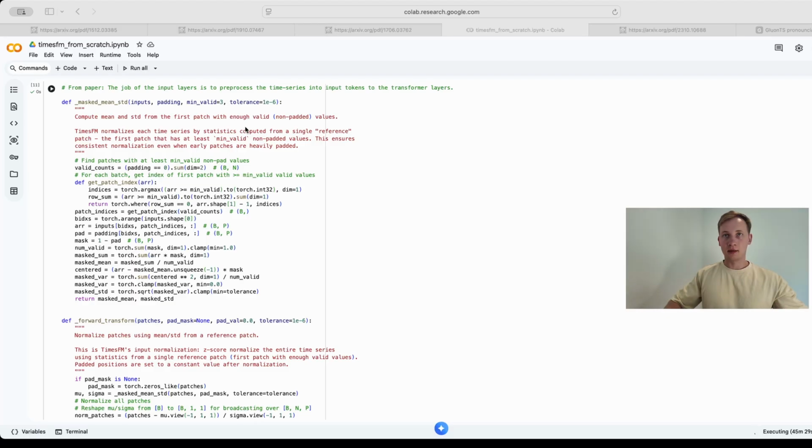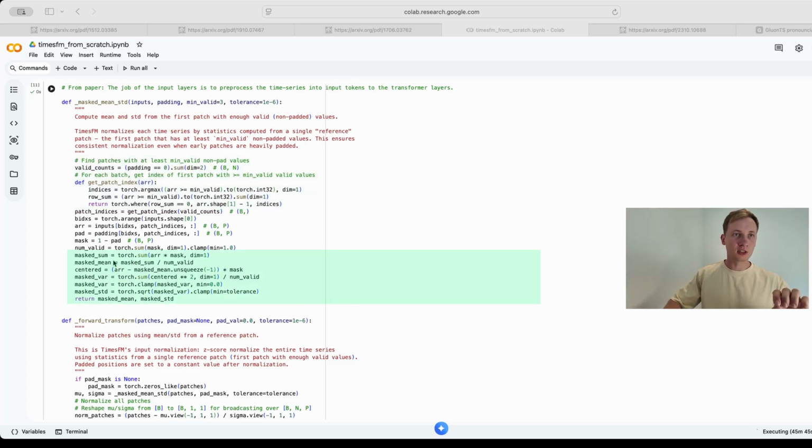Here we implement TimesFM-style preprocessing before the transformer sees any token. The masked mean and standard deviation finds the first patch with at least 3 non-padded values and computes the mean and standard deviation strictly from valid entries.